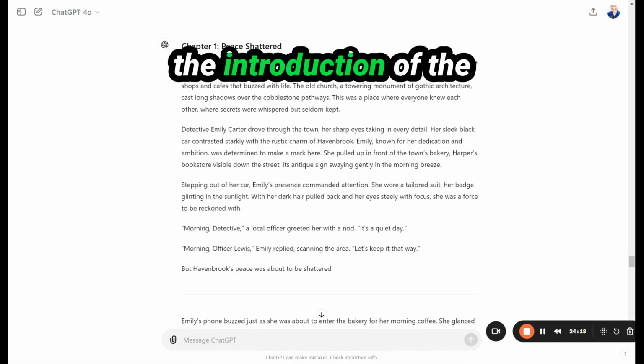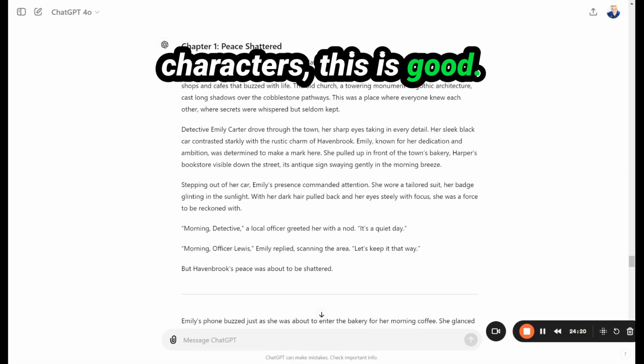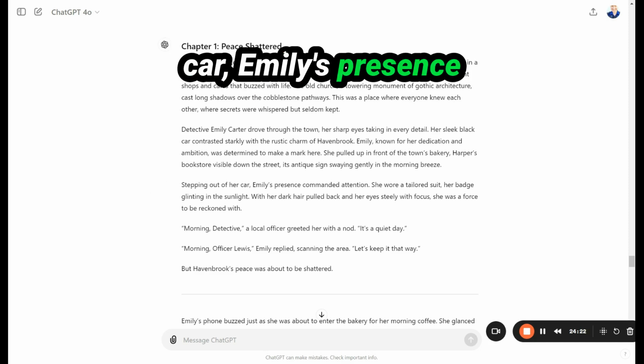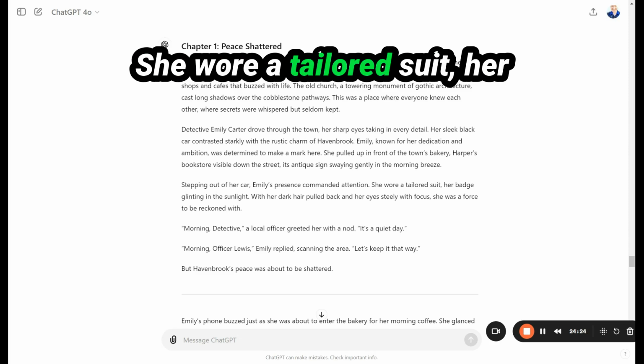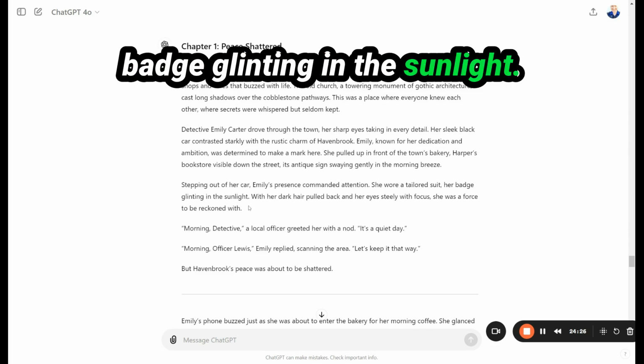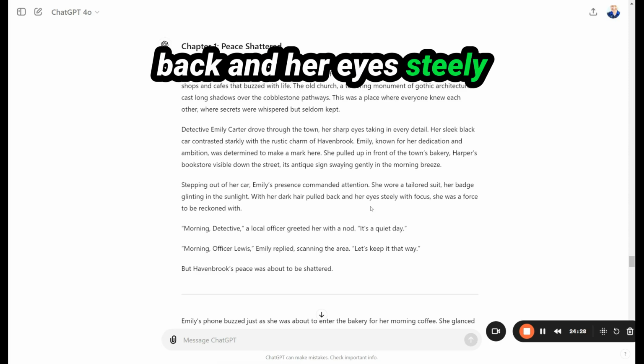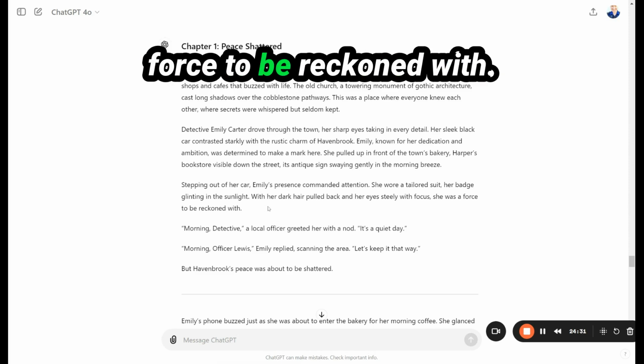So we're already getting the introduction of the town, introduction of the characters. This is good. "Stepping out of the car, Emily's presence commanded attention. She wore a tailored suit, her badge glinting in the sunlight. With her dark hair pulled back and her eyes steely with focus, she was a force to be reckoned with."